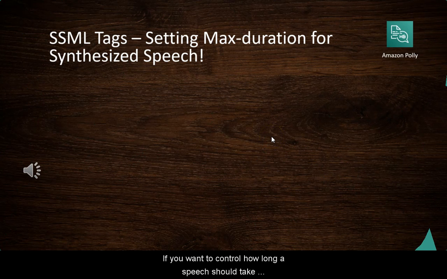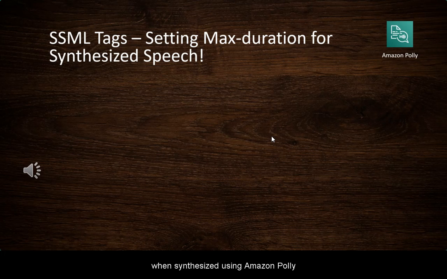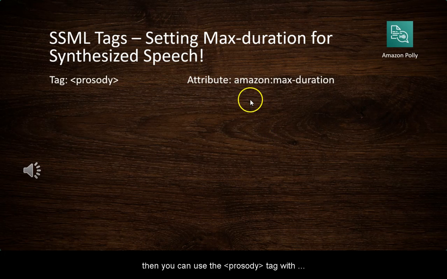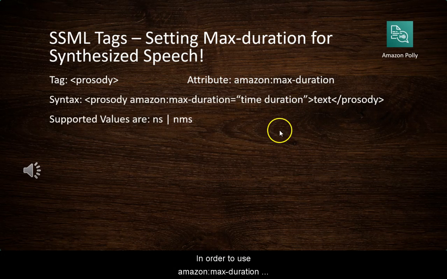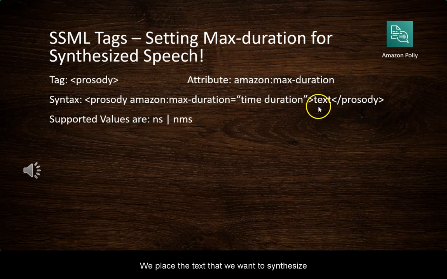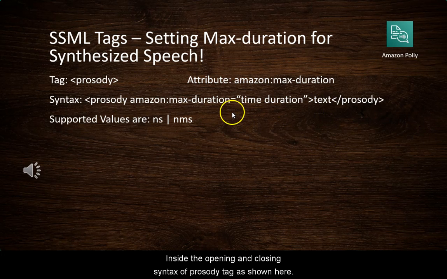If you want to control how long a speech should take when synthesized using Amazon Polly, then you can use the prosody tag with the amazon:max-duration attribute as shown here. In order to use the amazon:max-duration attribute with the desired value of time duration, we use the syntax as shown here. We place the text that we want to synthesize inside the opening and closing syntax of the prosody tag